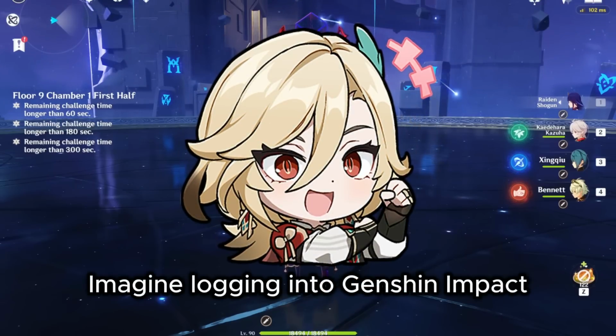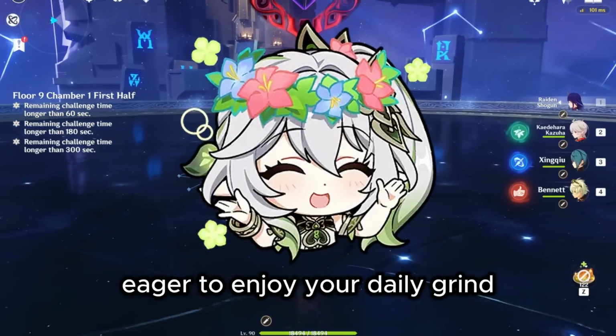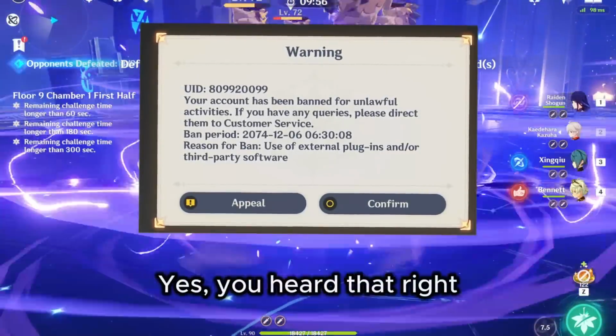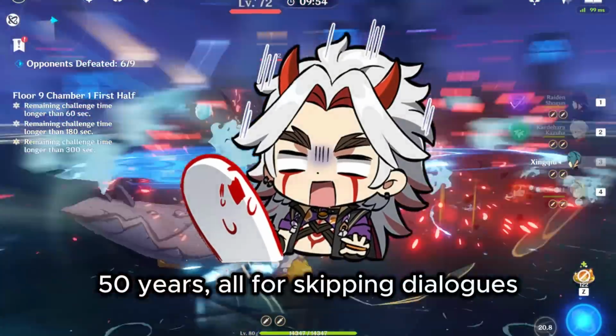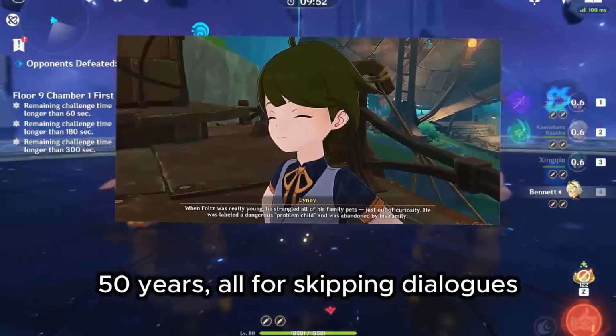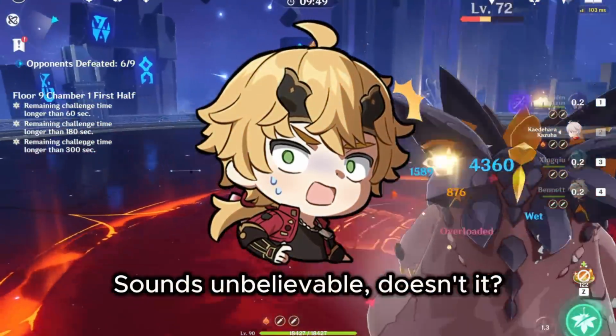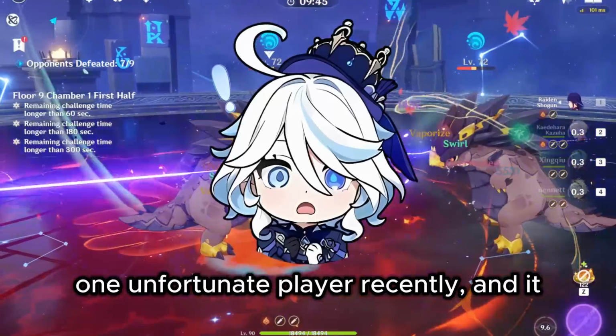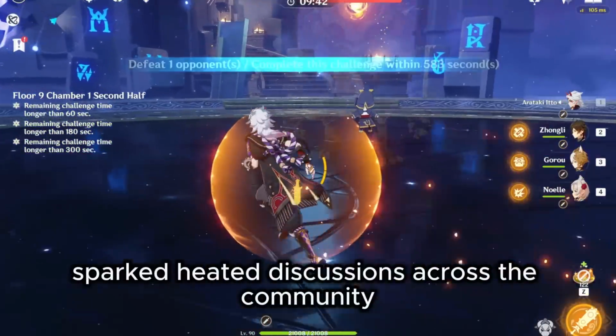Imagine logging into Genshin Impact, eager to enjoy your daily grind, only to be hit with a 50-year ban. Yes, you heard that right? 50 years. And it's all for skipping dialogues. Sounds unbelievable, doesn't it? But that's exactly what happened to one unfortunate player recently, and it sparked heated discussions across